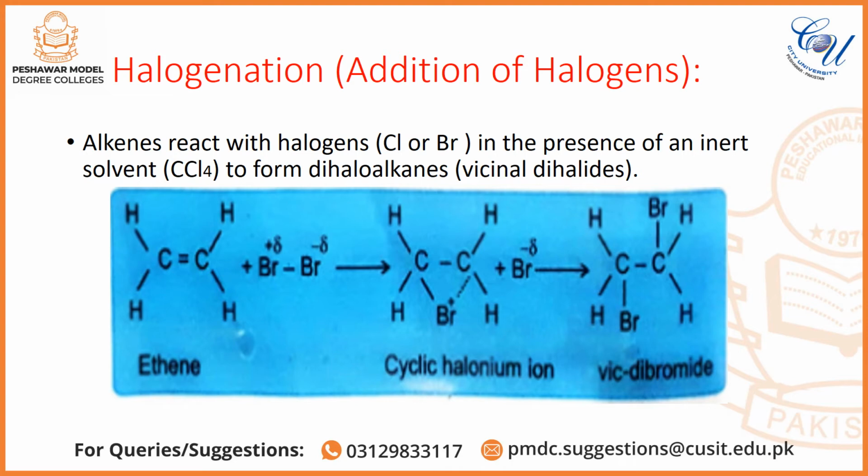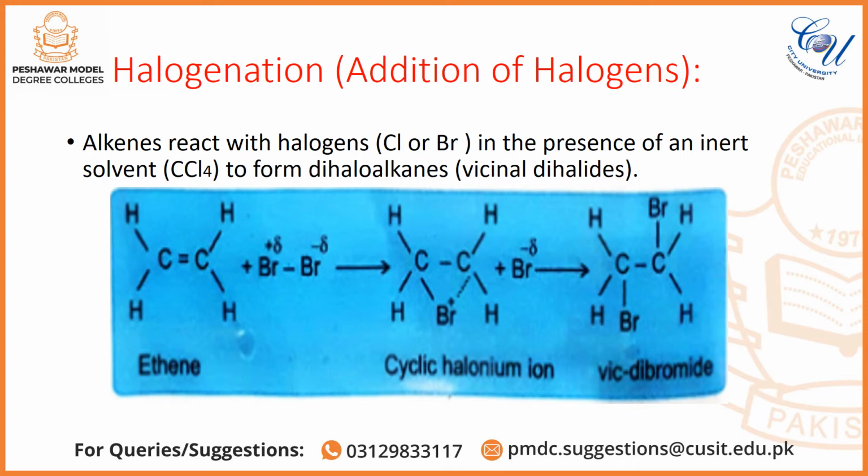See, this is bromine molecule. So the pi electrons of alkene interact with the lone pair of bromine, causes a kind of polarization in which one bromine is getting positive charge and another is getting negative charge.